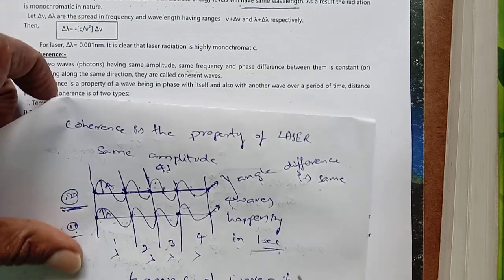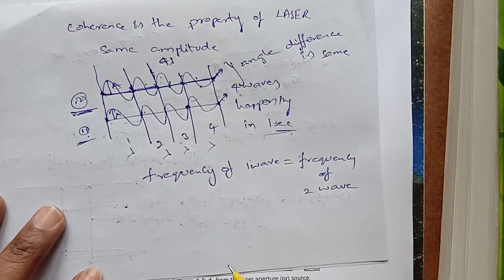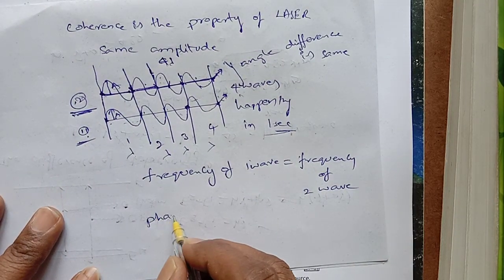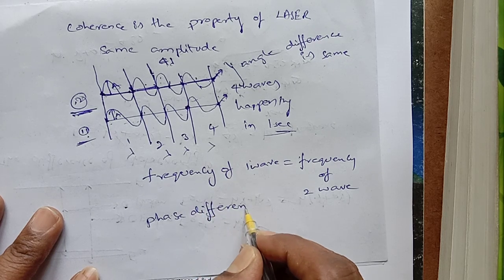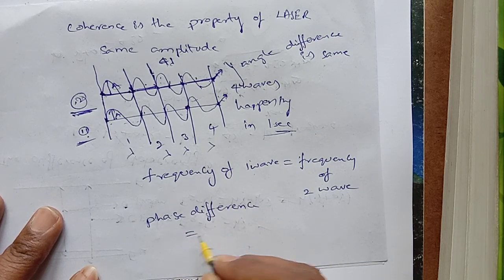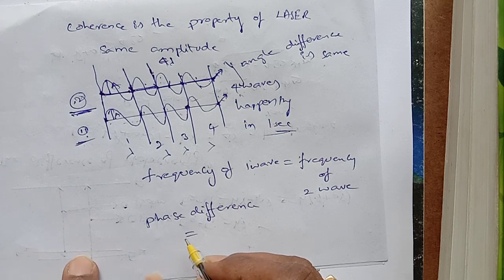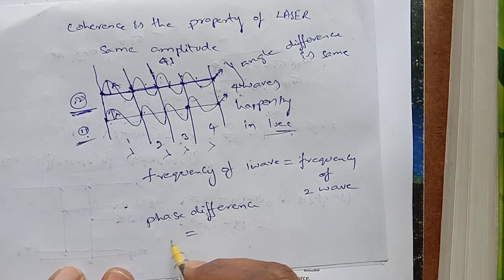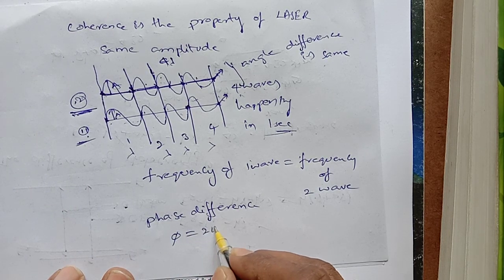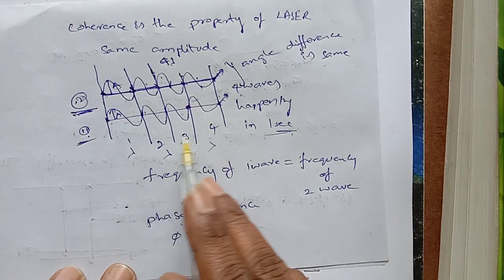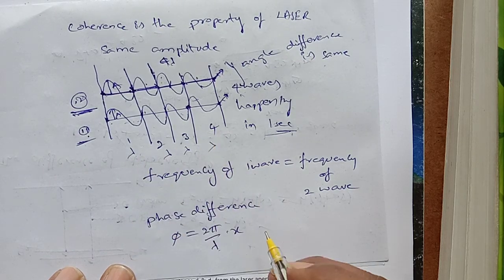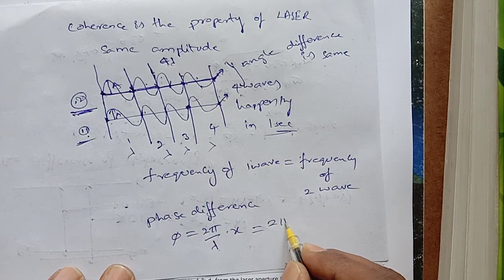So what happens? Phase difference phi equals 2 pi by lambda into x. So lambda is how much? 4 waves. So 2 pi by lambda, x is 4 lambda.